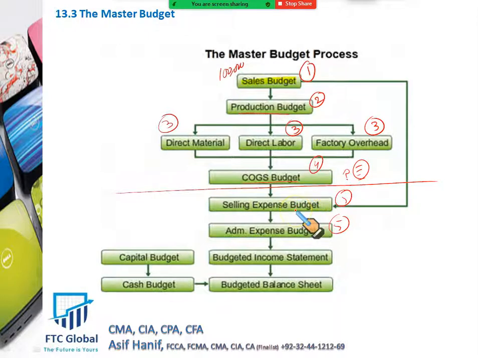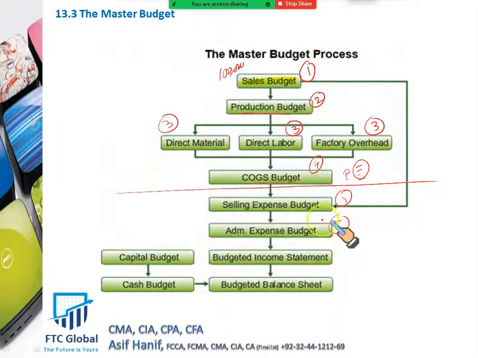It includes variable costs and also fixed costs. Similarly, admin expenses, we discussed that it includes the salaries of corporate officers, the head office, maintenance cost, depreciation of equipment used in the head office. So this is item number 5 or budget 5.